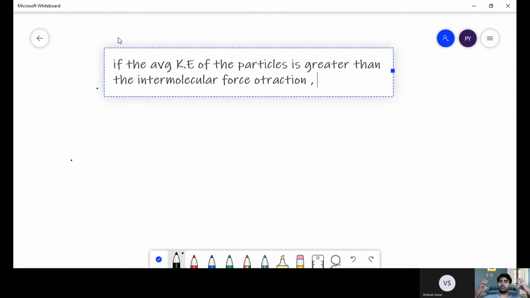Suppose there are two particles, and they have a very high amount of energy, and the tendency for them to have friendship, or to make bonds, or to have these intermolecular forces of attraction. Bonds are basically intermolecular forces of attraction. So what will happen?